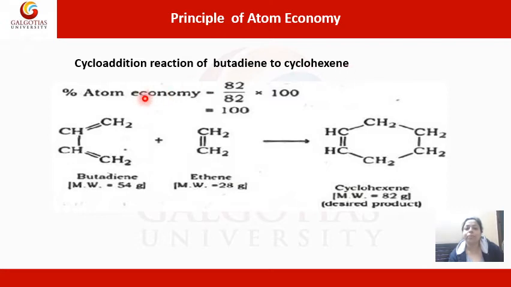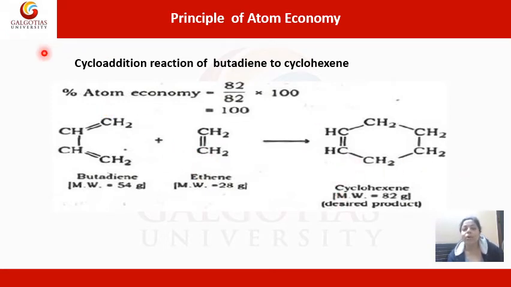cyclohexene. Butadiene is this particular molecule: diene, as the name suggests, means there are two double bonds, or two ene, and but means four. So 1, 2, 3, 4. There are four carbon atoms and two double bonds. It reacts with an ethene molecule having two carbon atoms, and it undergoes an addition reaction to give you a cyclohexene molecule.